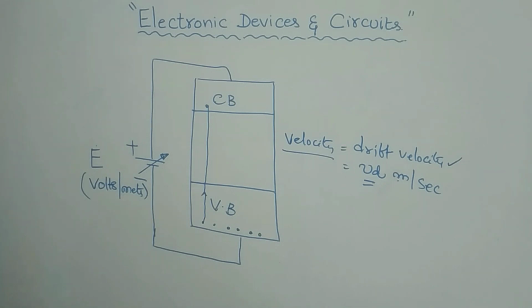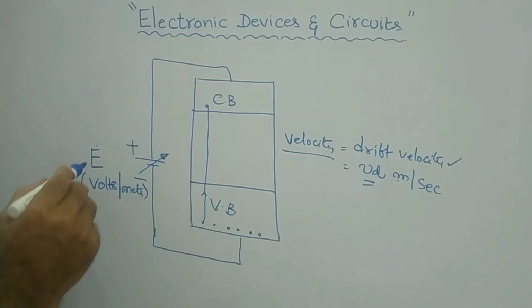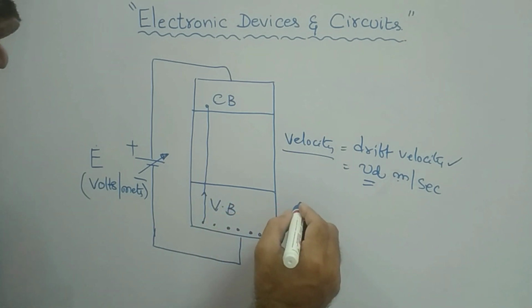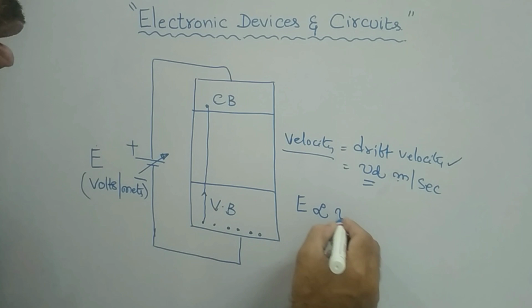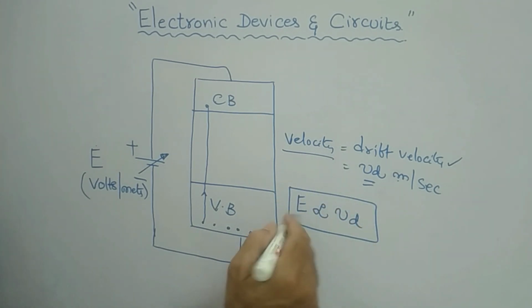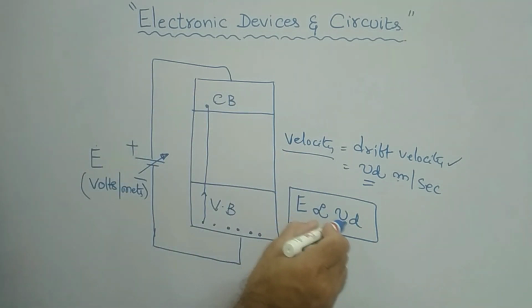Now, there is a direct relation between the applied electric field and the drift velocity. The applied electric field is directly proportional to the drift velocity. What does it mean?